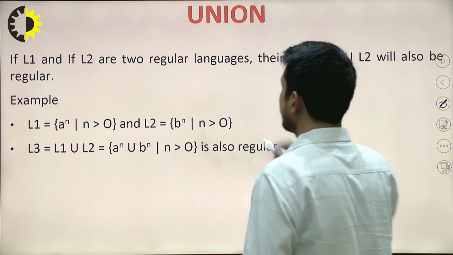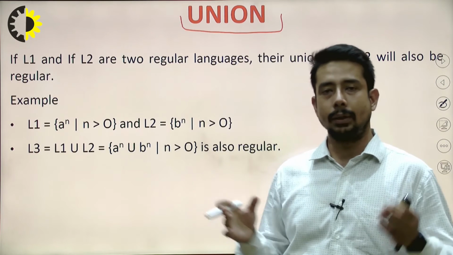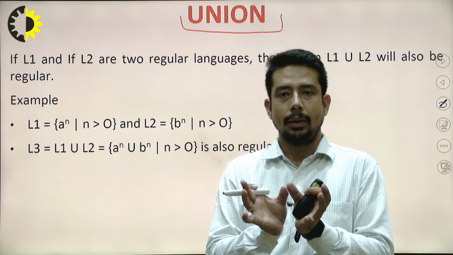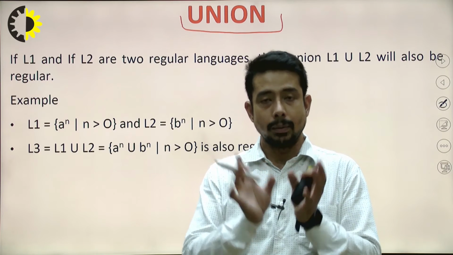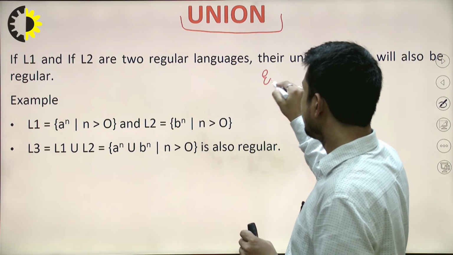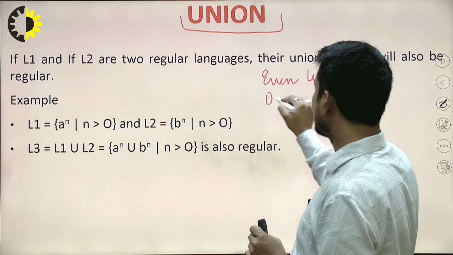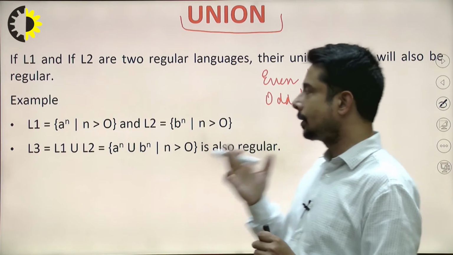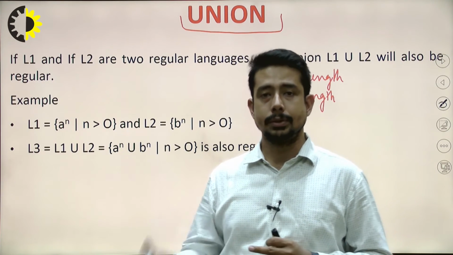Let's check what the operator is. It's union. Now if you think logically, if we take a regular language and another regular language and merge them, then definitely you will get a regular language only. If I merge, by union, even length and odd length, both are regular languages. Now there might be a confusion in your brain: how do we find out a regular language? Right now I'm telling you that this is a regular language.